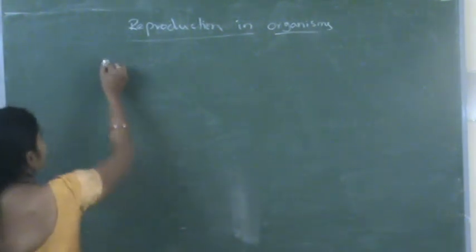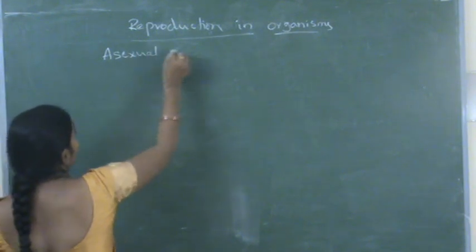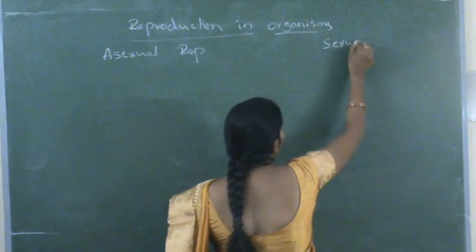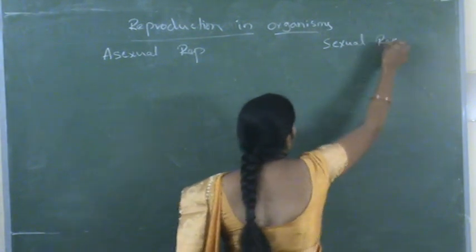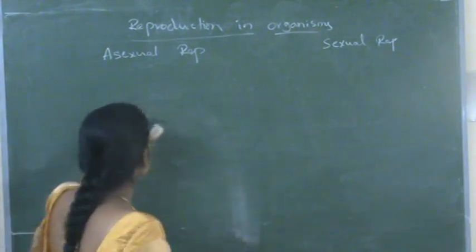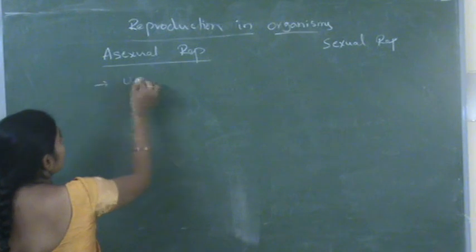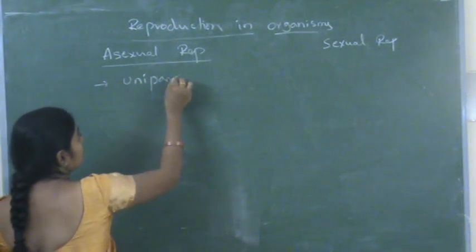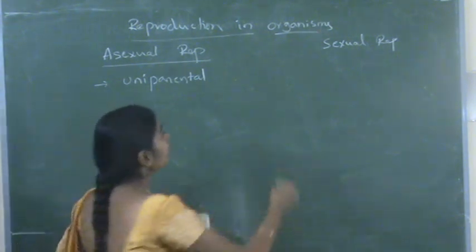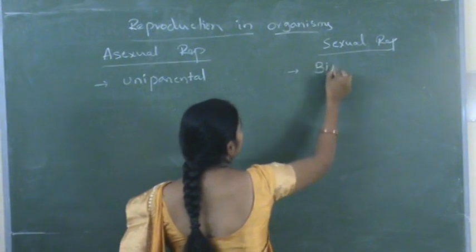The first one is the differences between asexual reproduction and sexual reproduction. Asexual reproduction is uniparental, and sexual reproduction is biparental.